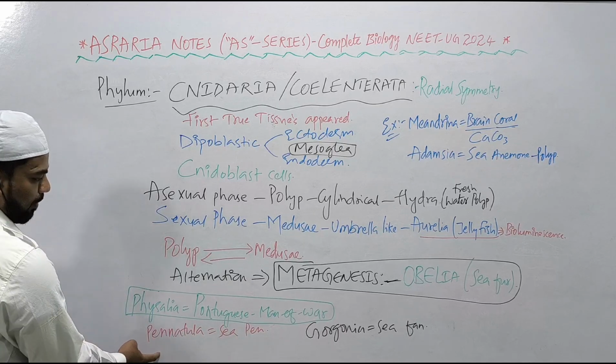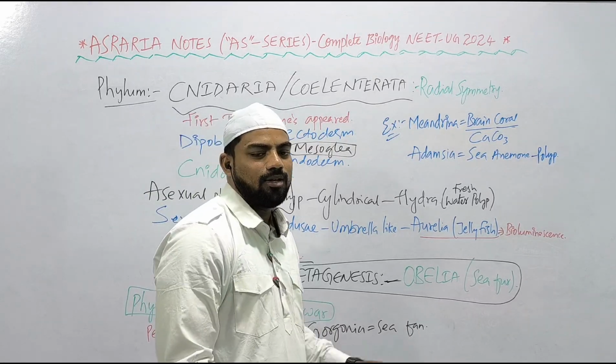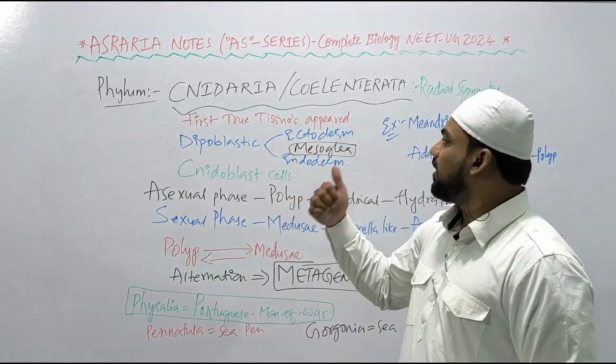Pennatula, sea pen. Pen is in the name. Pennatula, sea pen. Gorgonia, sea fan, right? So these are all about the Cnidaria, Coelenterata phylum.